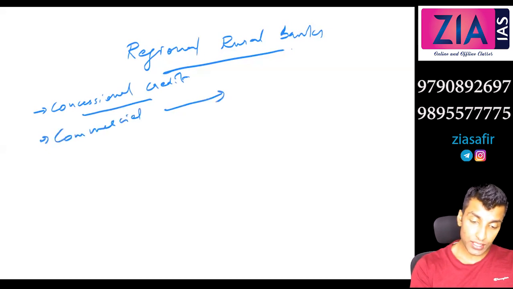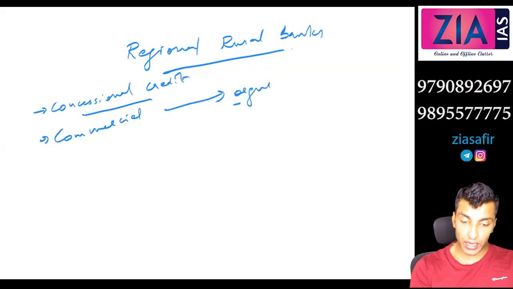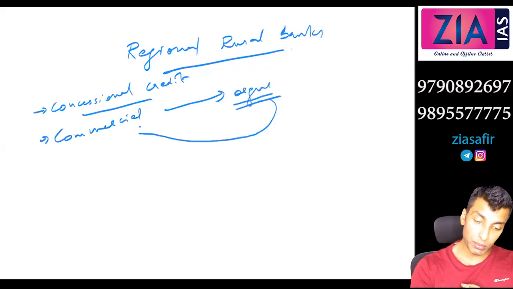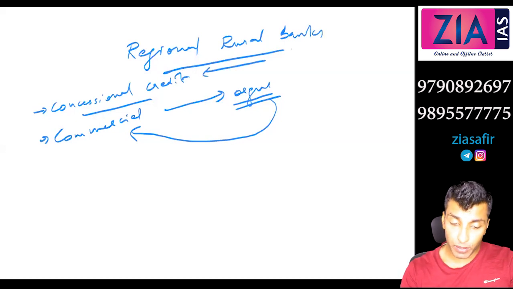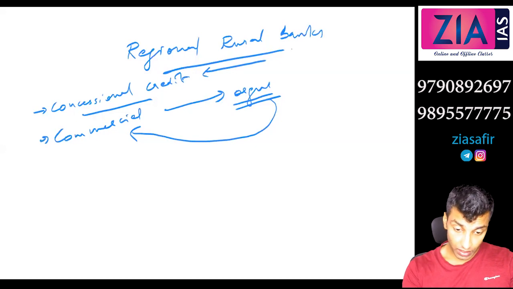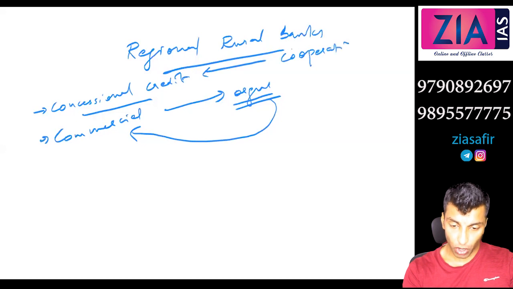So how is it organized? It is organized similar to commercial banks, but it provides concessional credit. So that means it is not profit motive here. It is social welfare. So the objective is similar to cooperative bank.